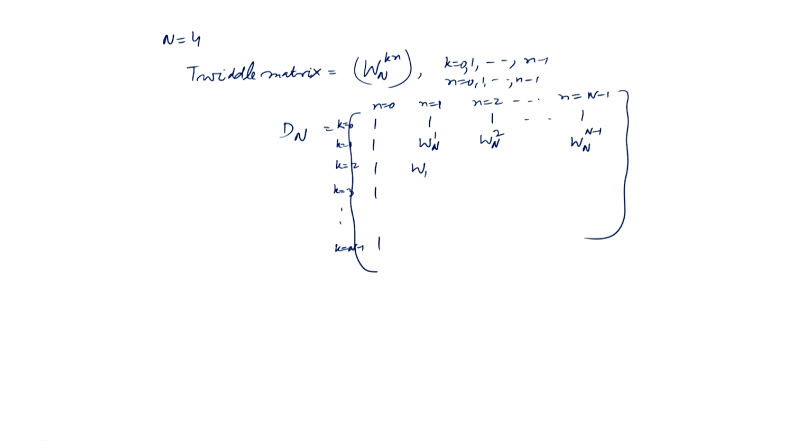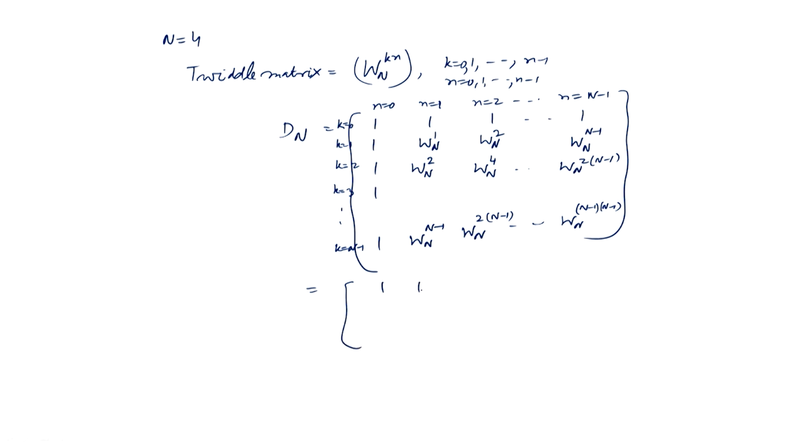Then k is 2, so we get W_N^2 into n is 1. Then W_N^(2 into 2), that is 4, and then W_N^(2 into (N minus 1)), and so on. Lastly, we write k equal to N minus 1. So, W_N, k is N minus 1, n is 1, so we get N minus 1. K is N minus 1, n is 2, so 2 times N minus 1, and we get W_N to the power (N minus 1) into (N minus 1).